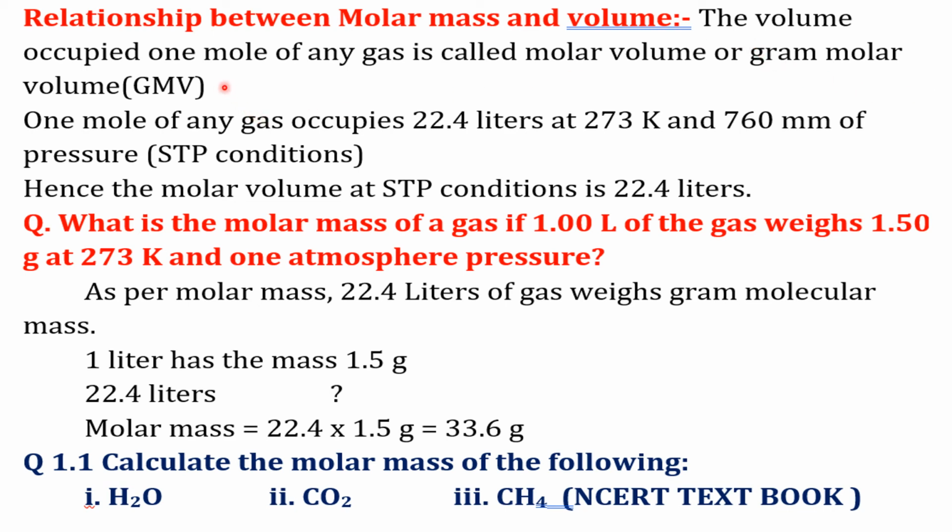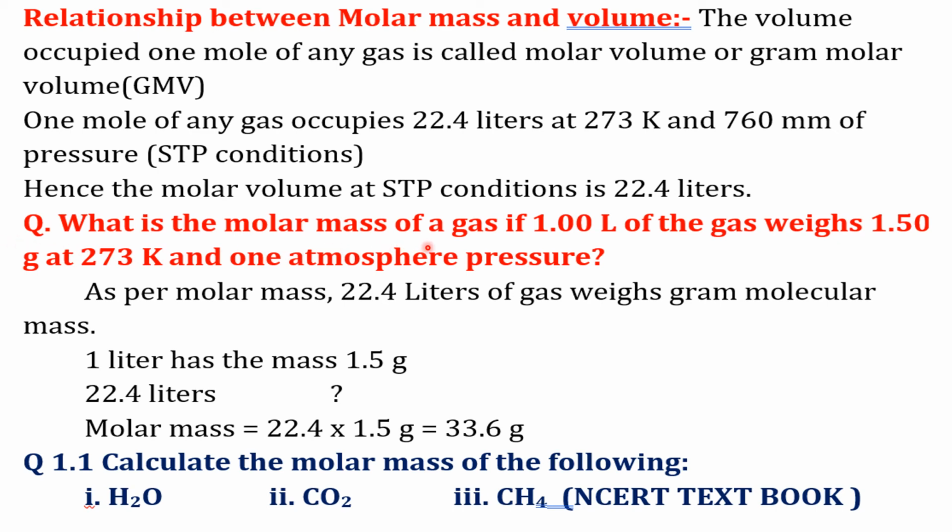Thus, the volume occupied by 1 mole of any gas is called molar volume or gram molar volume, denoted by GMV. 1 mole of any gas occupies 22.4 liters at 273 Kelvin and 760 mm of pressure, which we call STP conditions, and it is proved experimentally. Hence, the molar volume at STP conditions is 22.4 liters. Based on this, let us do a small calculation.